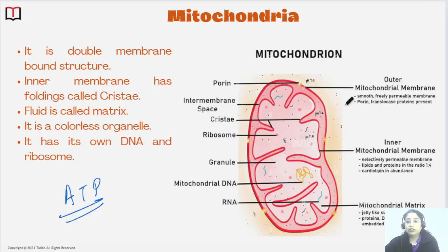In this matrix, mitochondrial DNA, also called mtDNA, is present. RNA is also present. Ribosomes are also present. So mitochondria is the organelle which has its own DNA and ribosomes in it, so it can synthesize its own proteins. I hope this is clear to all of you.